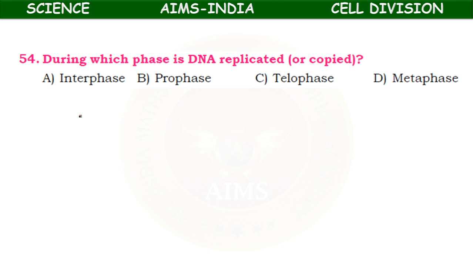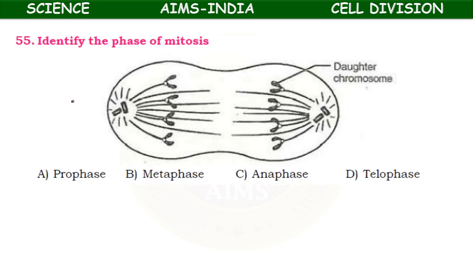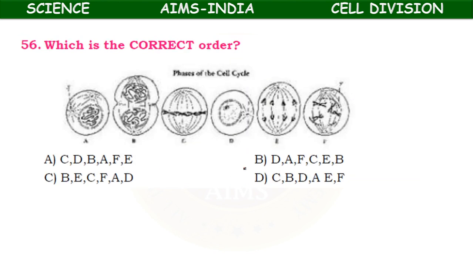During which phase is DNA replicated or copied? Interphase, prophase, telophase, metaphase. So, it is during the interphase DNA replication takes place. Identify the phase of mitosis. Prophase, metaphase, anaphase, telophase. Here the daughter chromosomes reach the opposite poles. So, here it is anaphase.